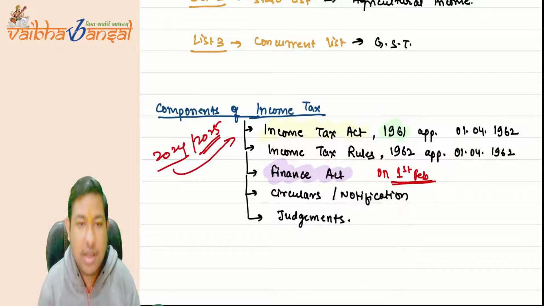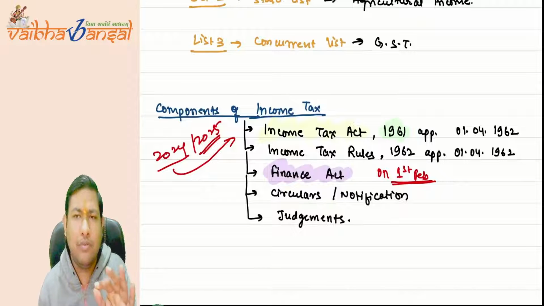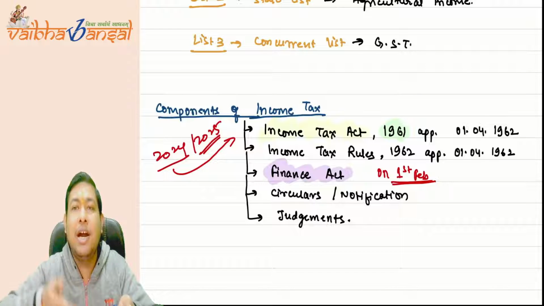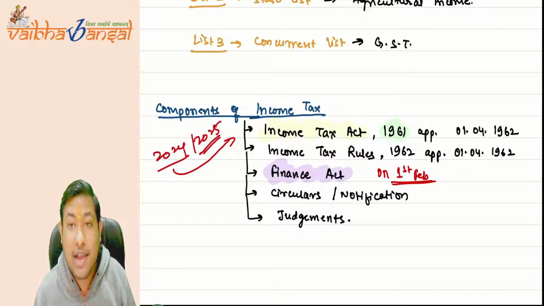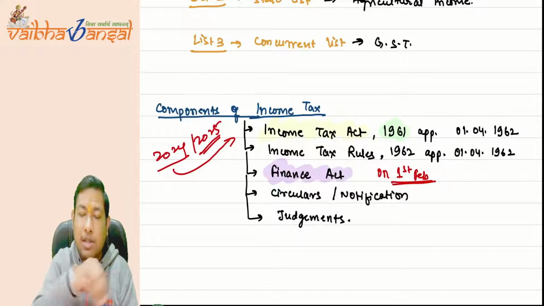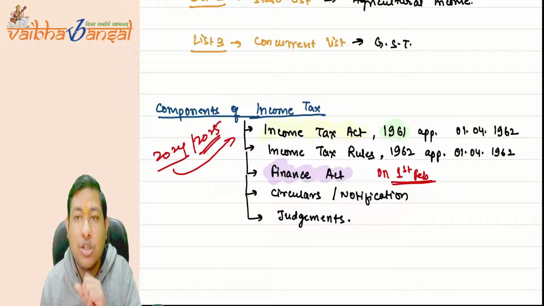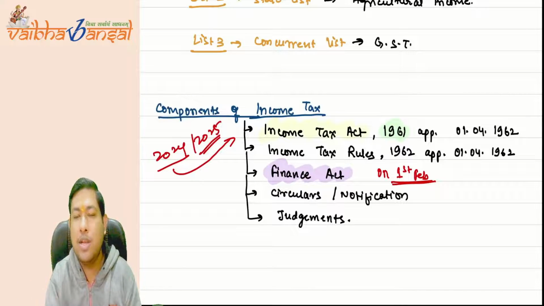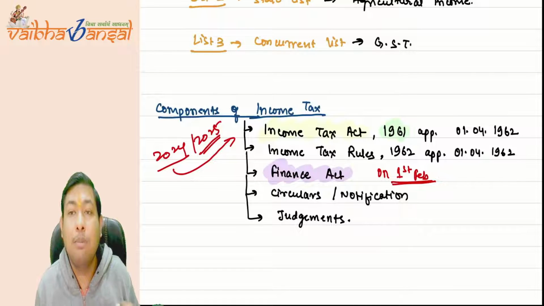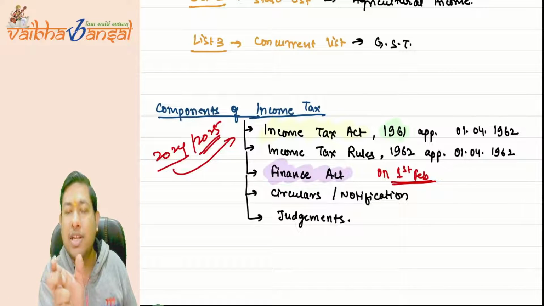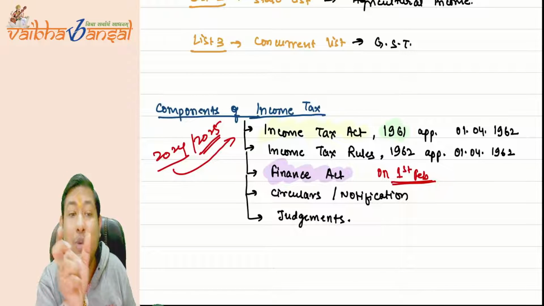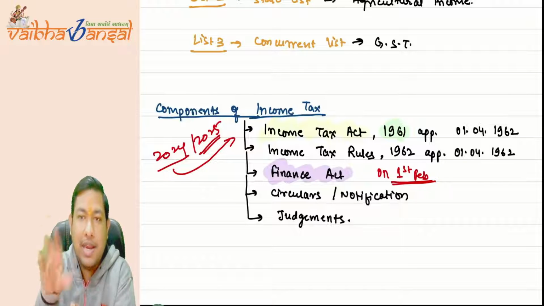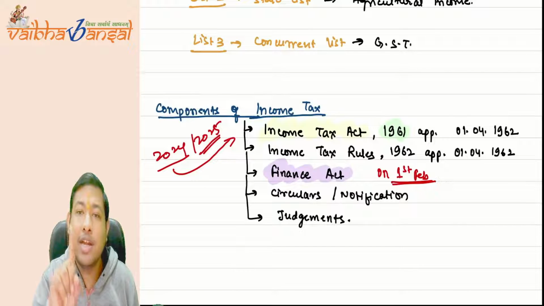Now, coming to the point, what is the Finance Act? The government of India just wants some little changes in the provisions based on the needs that arise in one year. Because it comes every year, there may be some needs that arise in that period, so the government wants to make some changes in the act. For that, on the 1st of February, the government comes with a budget. In the budget, there is a portion called the Finance Bill. When Nirmala Sitharaman ji, the current finance minister of India, comes to the parliament and asks for those changes, it is called a bill.